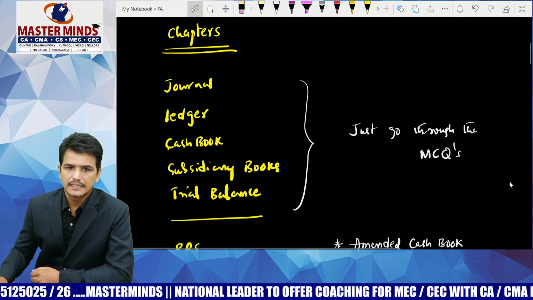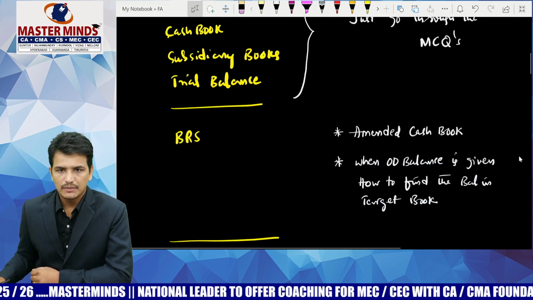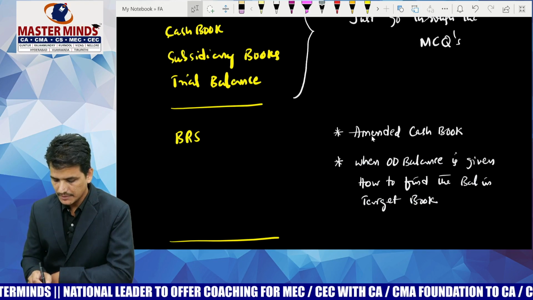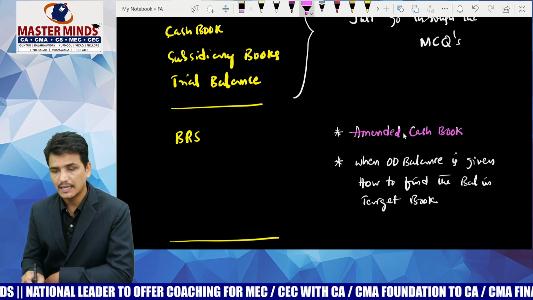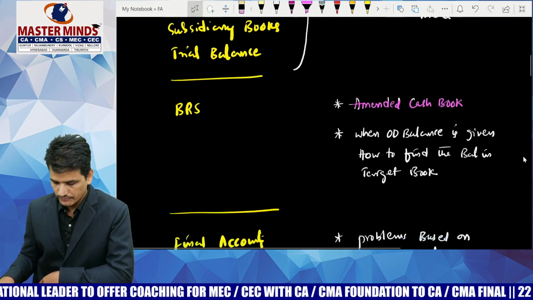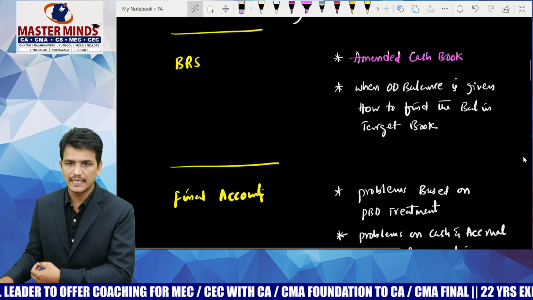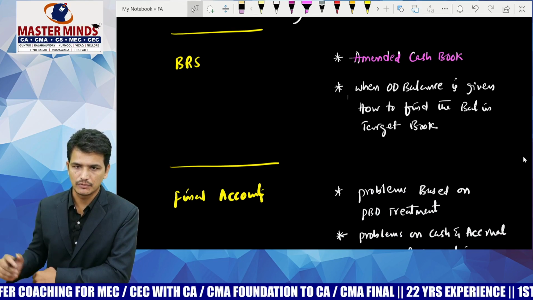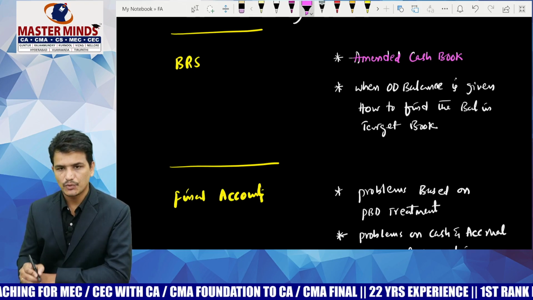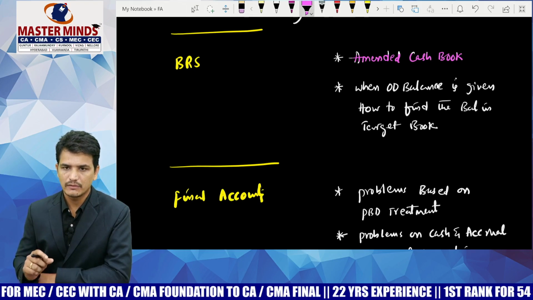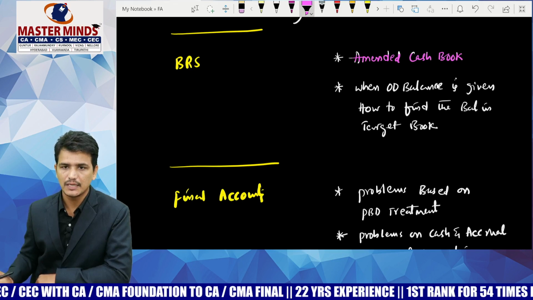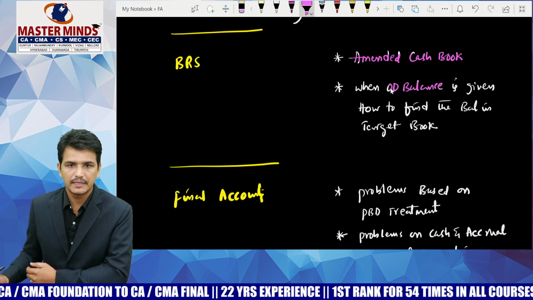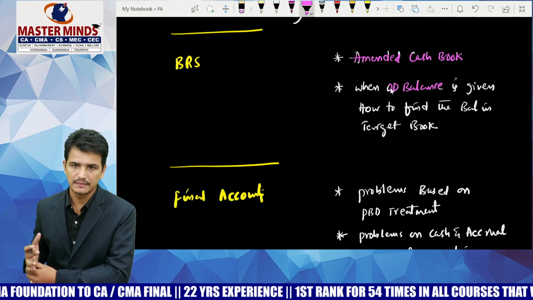Next, coming to the BRS chapter, bank reconciliation statement. I recommend you go through the problems based on the amended cash book, and also the problems where an overdraft balance is given as per the cash book or passbook, and how you are required to find the balance in the other book. Solve at least one or two OD balance problems and also go through the amended cash book problems. These are the areas to prepare in bank reconciliation statement.